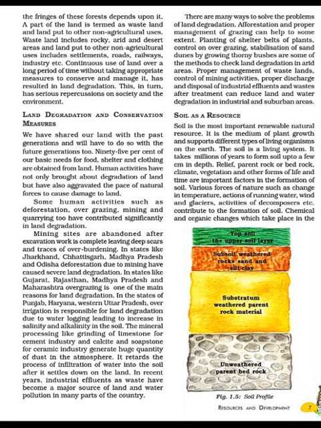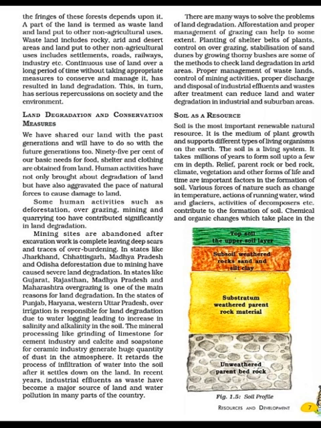Third, students, is overgrazing. During the long dry periods, grass is grazed to the ground and torn out by the roots by animals. So this leads to the loosening of soil, and it is easily washed away by the rains. And in states like Gujarat, Madhya Pradesh, Maharashtra, overgrazing is one of the main reasons for land degradation.